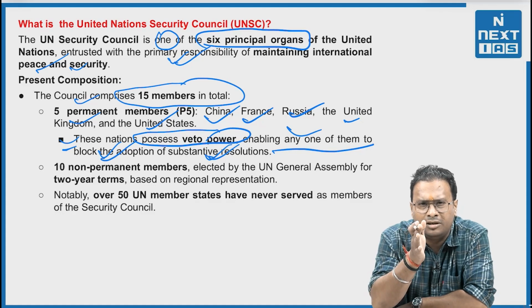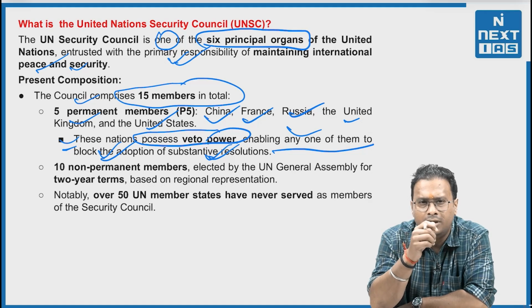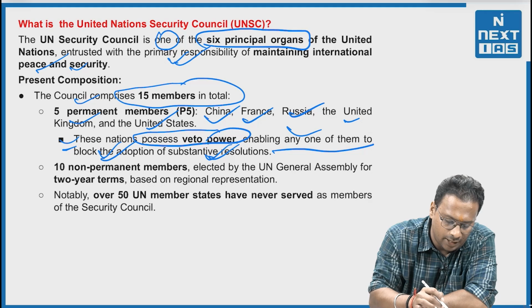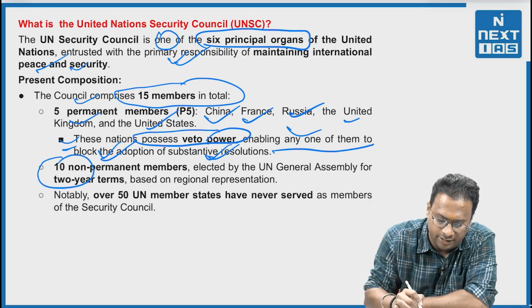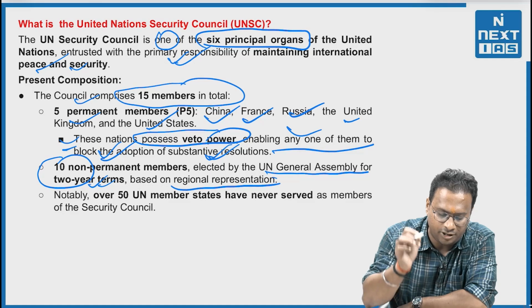We have witnessed this in many instances, where one of the major countries, sometimes China, sometimes Russia, sometimes the USA, has blocked resolutions using their veto power. Now, the 10 non-permanent members are elected by the UN General Assembly for two-year terms based on regional representation.